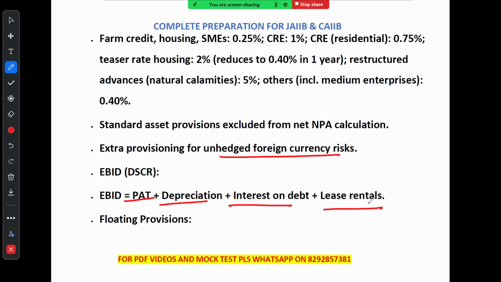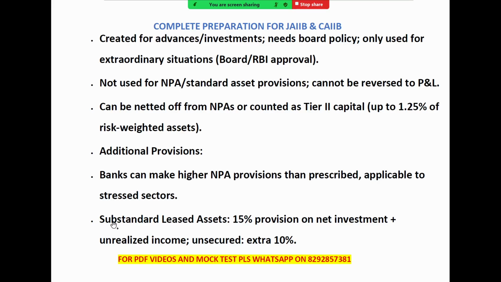Now let's talk about the floating provision. So till now we have seen the NPA provision, and let's move on to the floating provision, what it is all about. So friends, floating provision and additional provision, these two things we will look at. First, floating provisions are like extra savings that the bank keeps aside.